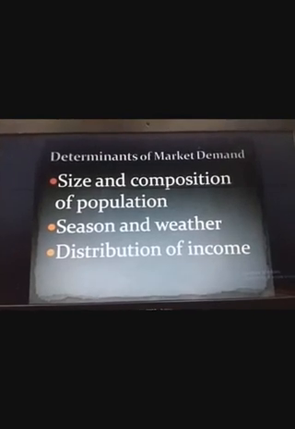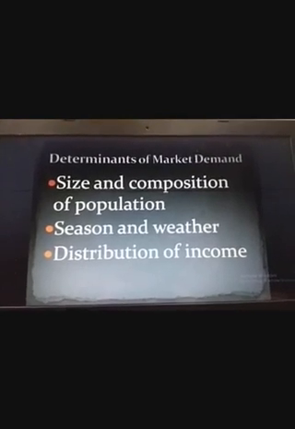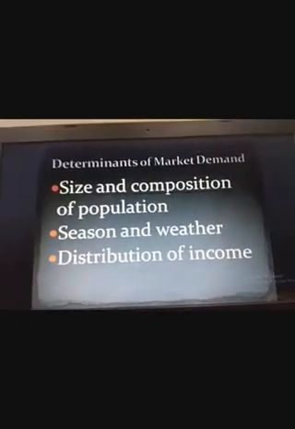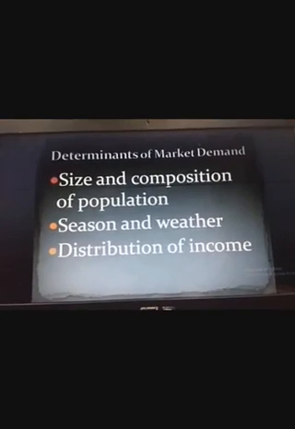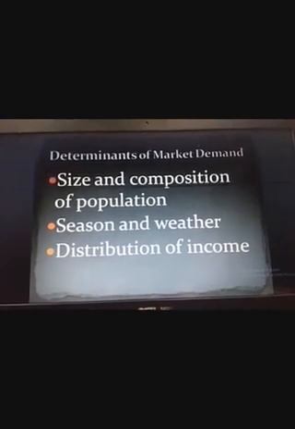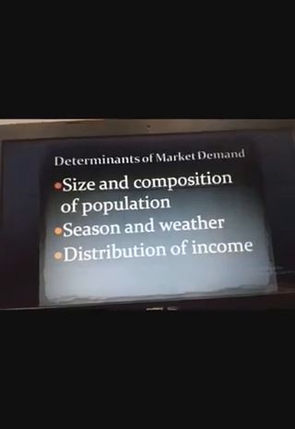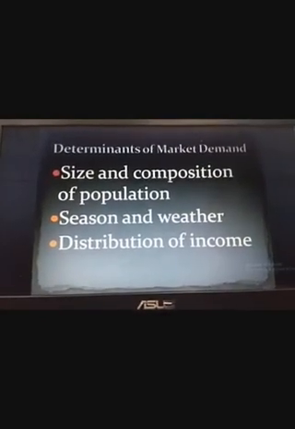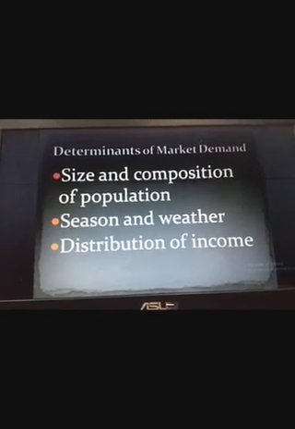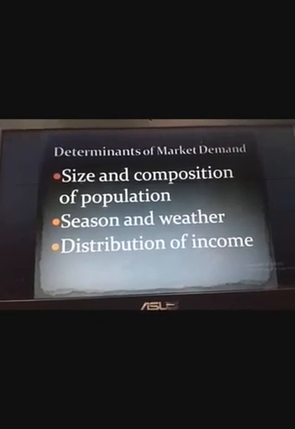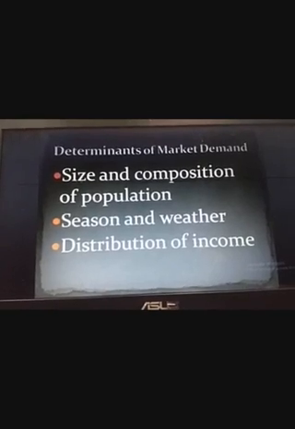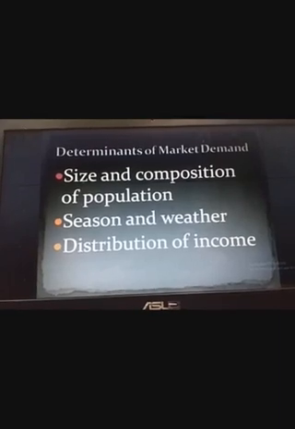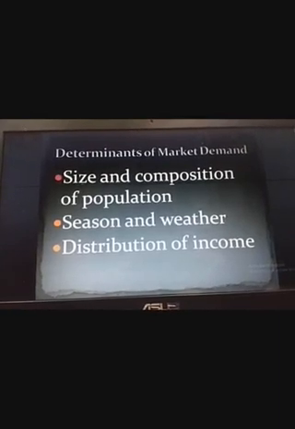The last point is distribution of income. The distribution of income can be equitable or inequitable. If there is equal distribution of income, the demand will rise. But if there is unequal distribution of income, the demand will fall. That means if the rich are getting richer and the poor are getting poorer, the market demand will fall. But if there is equitable distribution of income, the market demand will rise. So these all are the determinants related to individual and market demand.